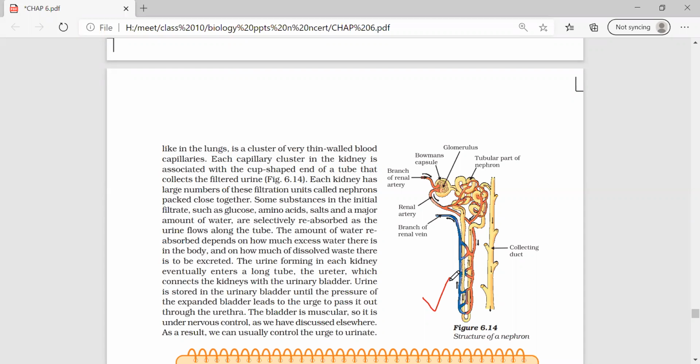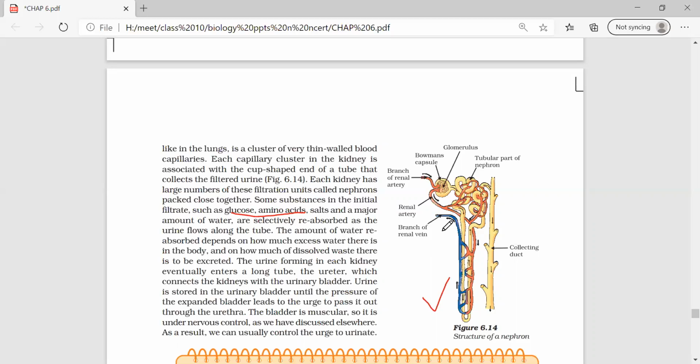Next, I'll ask you one more question. At which part does most of the reabsorption take place? Where are glucose, amino acids, salts, and the majority of the water absorbed? In the tubular part of the nephron.